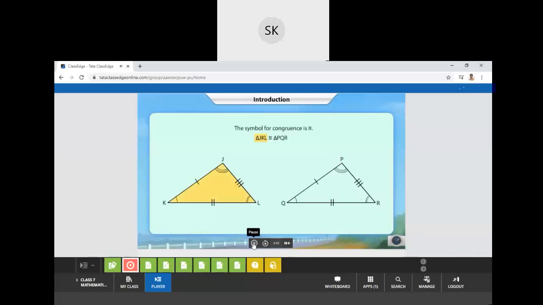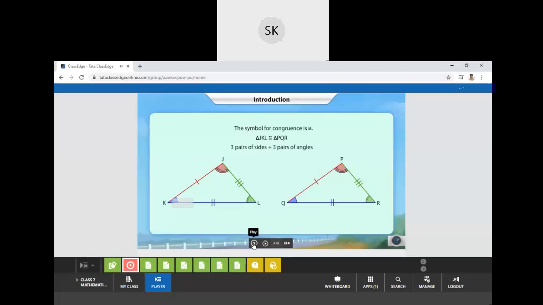As shown here, triangle JKL is congruent to triangle PQR. To show that two triangles are congruent, it is not necessary to show that all 6 pairs of corresponding parts are equal. The triangles can be considered congruent if they fulfill any of the criteria for congruence.